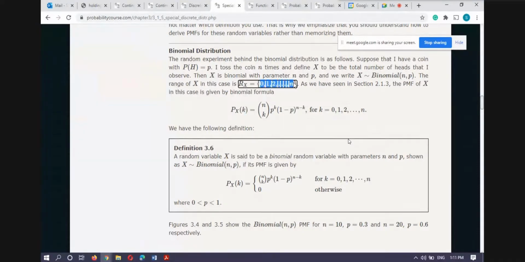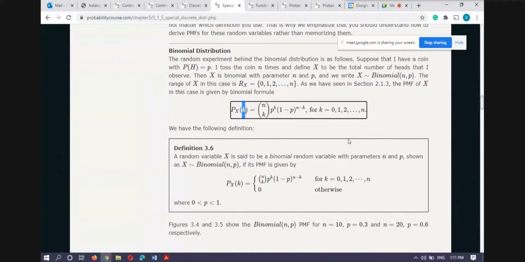So here my experiment is like that. I am tossing a coin, and looking at the occurrence of head out of n tosses. So the range set cannot go beyond n, because I am repeating the tossing of a coin n times. I am mapping any event, like if head comes, then I map. So out of these n times, how many times I will get head, that is actually k.